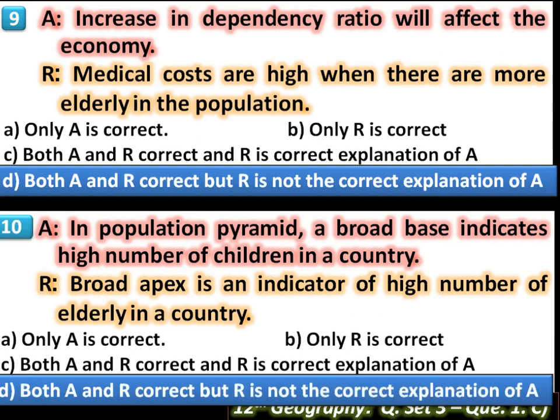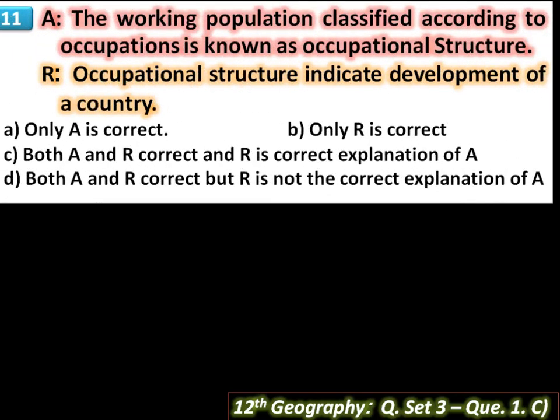Then next question, the working population classified according to occupations is known as occupational structure. The sentence is correct. The working population, that is women and men of the age group 15 to 59 take part in various primary, secondary, tertiary and quaternary occupations.